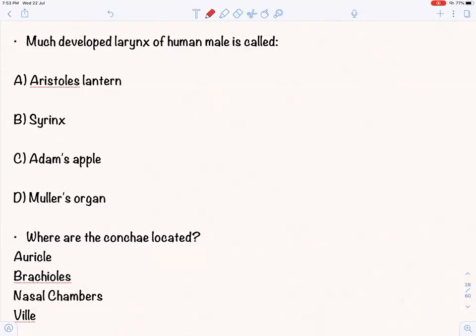Much developed larynx of human male is called. If you have seen my video on larynx, then you can answer this. Adam's apple. Adam's apple is the laryngeal notch that we have already studied.